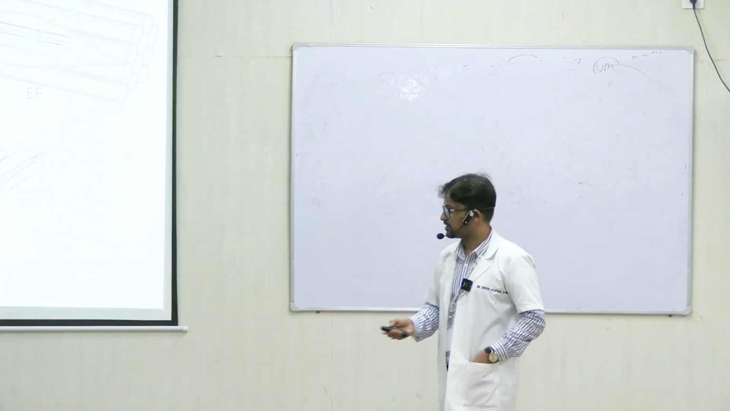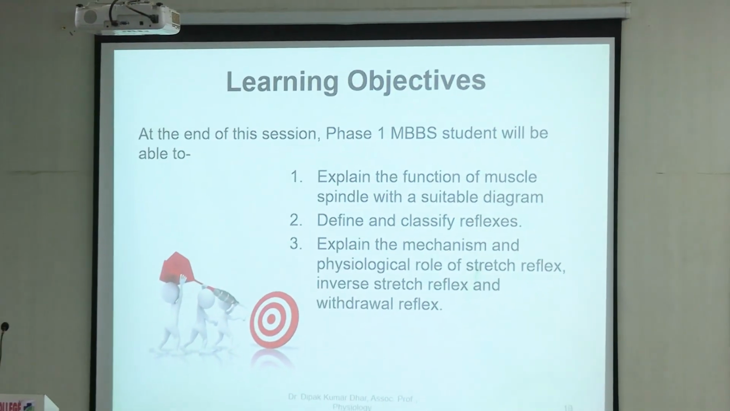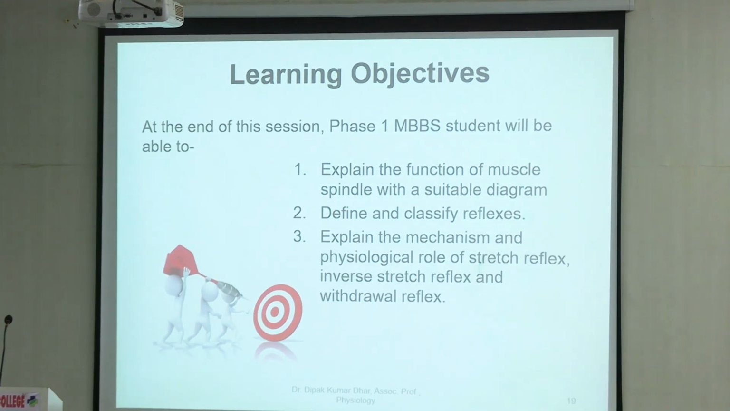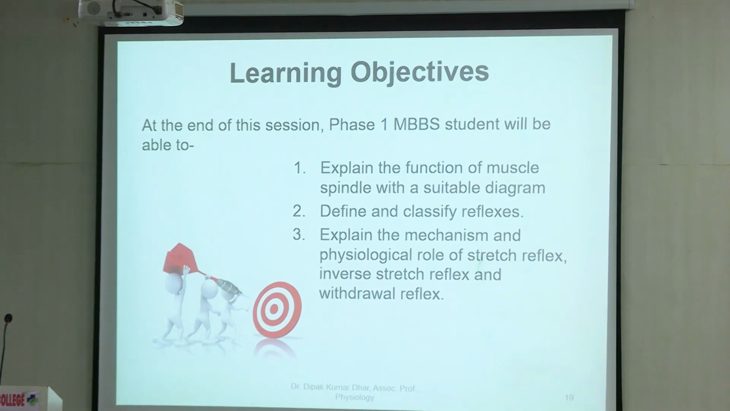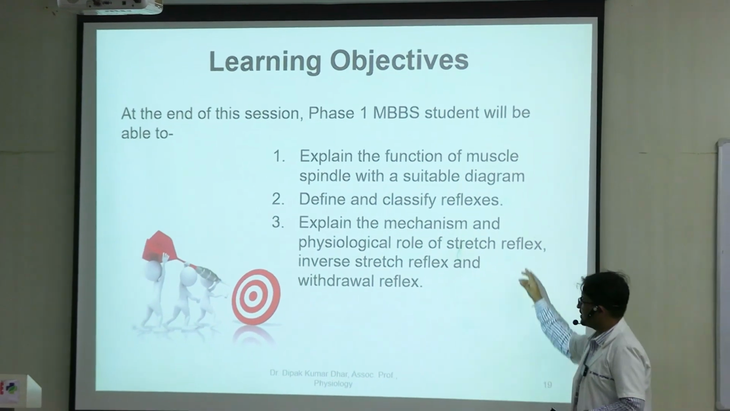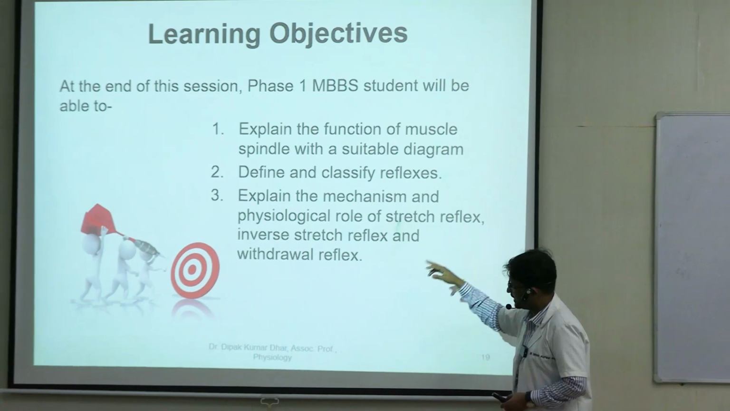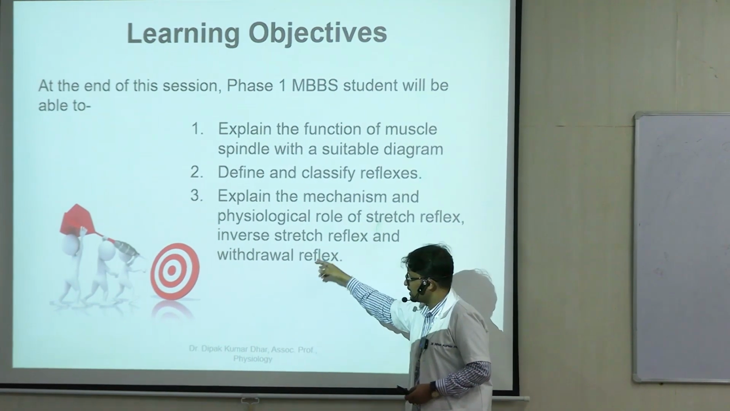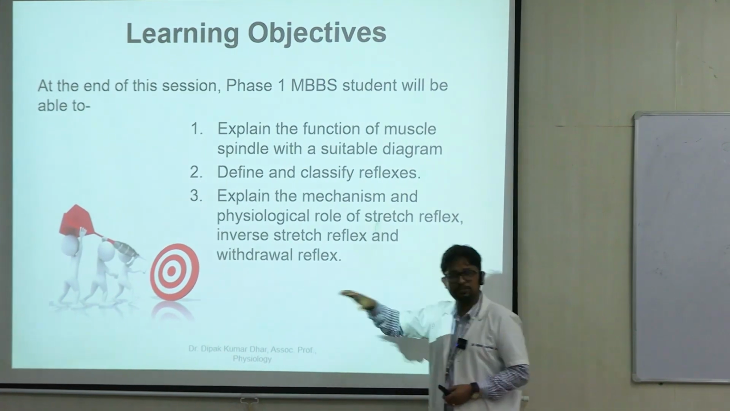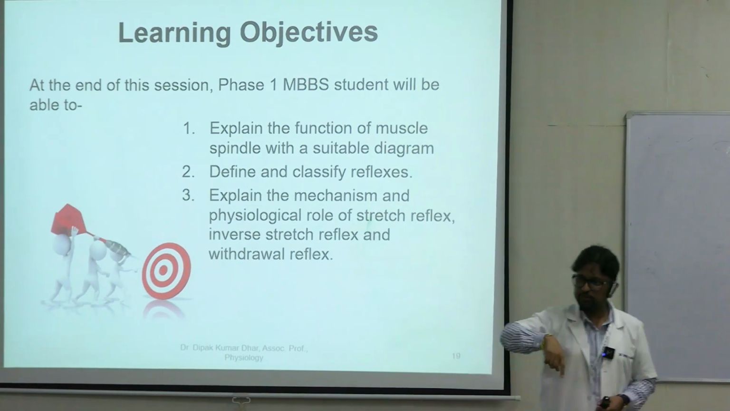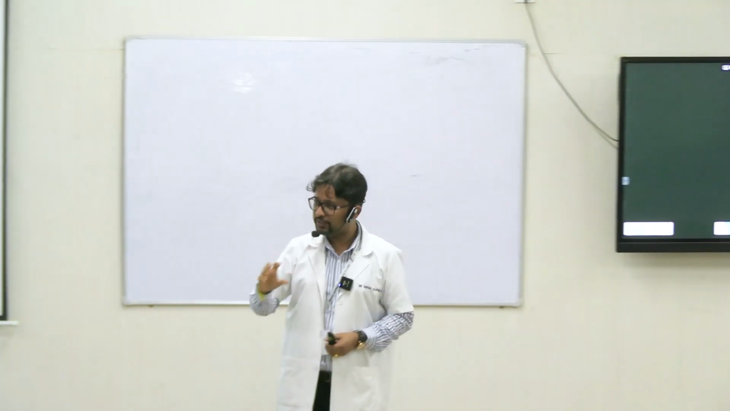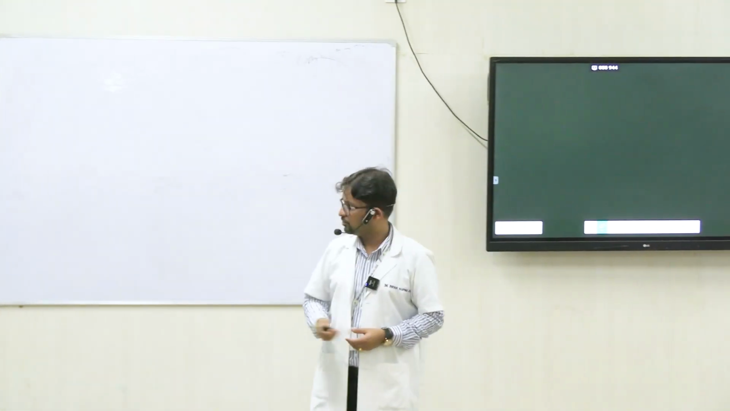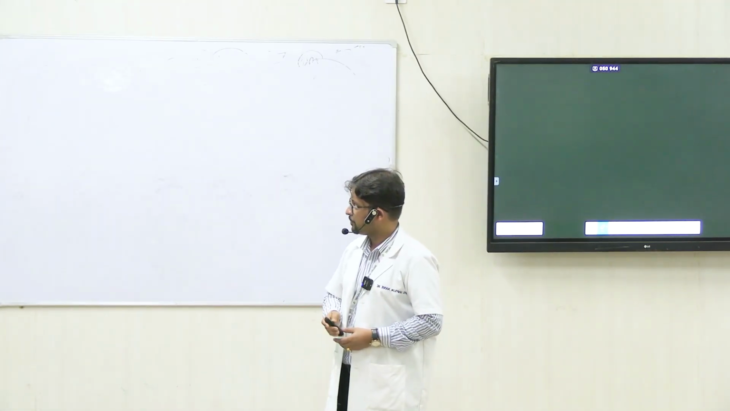So today's class will further see how a muscle spindle functions, right? Then we'll define and classify reflexes. We'll also see some very basic reflexes of the spinal cord: stretch reflex, inverse stretch reflex, and withdrawal. Withdrawal reflex is a reflex operating at the level of the spinal cord, but it has very prominent projections to the cortex. So this is where we'll end.